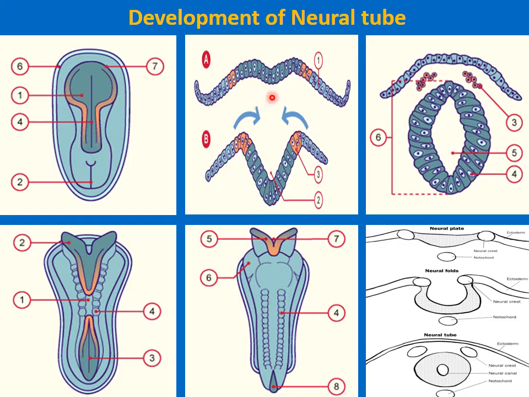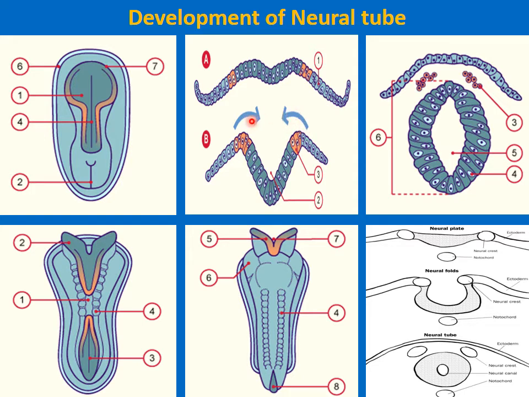This is present just cranial to the primitive node. As development goes on, its edges get raised up to form the neural folds, so the center area gets depressed, and that is called the neural groove.